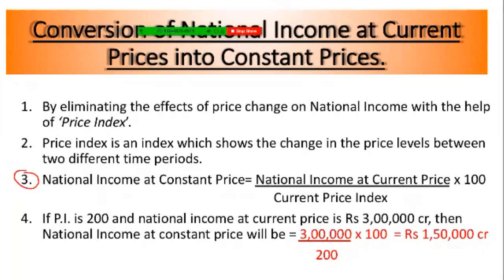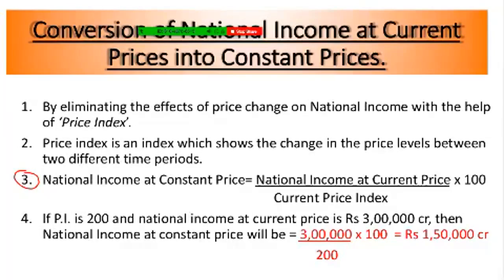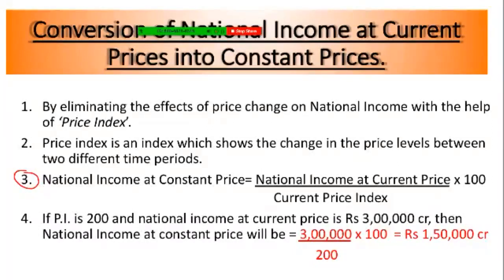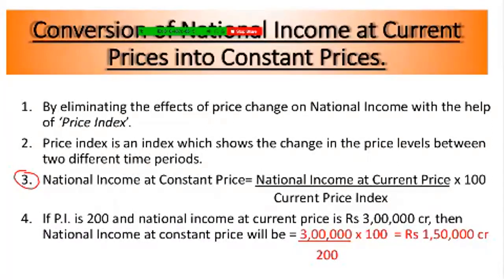This will give you a comparison between the national income at current price and constant price, with the given level of price index. As per the current price, this is my national income, and as per the constant price, this is my national income. But if there is any change in the national income, it is because of the change in the price level, which is depicted through this price index number. The formula is very simple. Real national income is equal to nominal national income upon the price index into 100. Real equals nominal upon price index into 100.